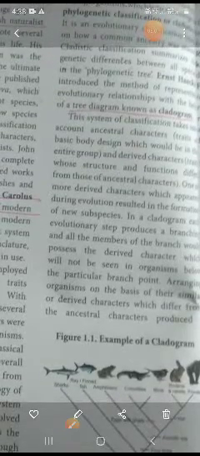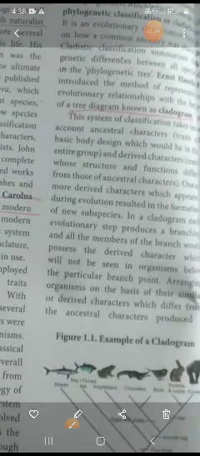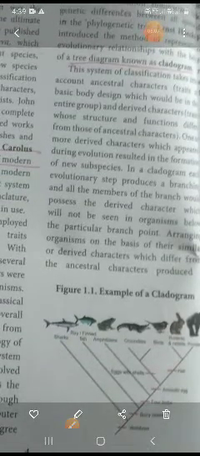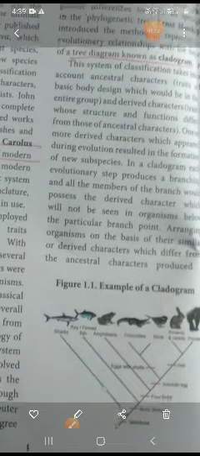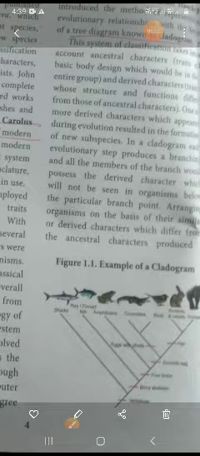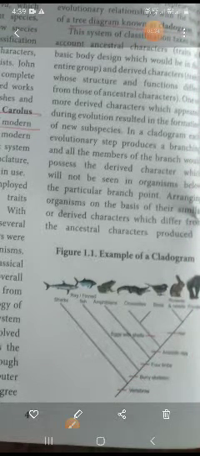Whose structure and function differ from those of the ancestor character, one or more derived characters which appeared during evolution result in the formation of a new subspecies in a cladogram. Each evolutionary step produces a branching. Very clear: based on the character, we will put a branching for the members. This derived character will not be seen in the organisms below the particular branch point, so we arrange organisms on the basis of similar and derived characters which differ from the ancestor character.